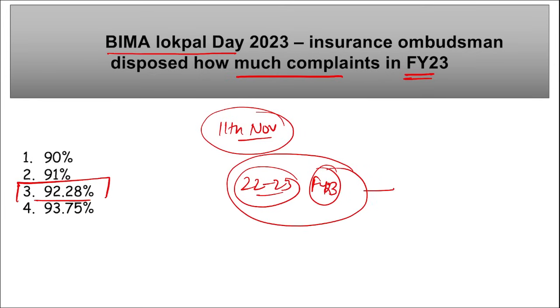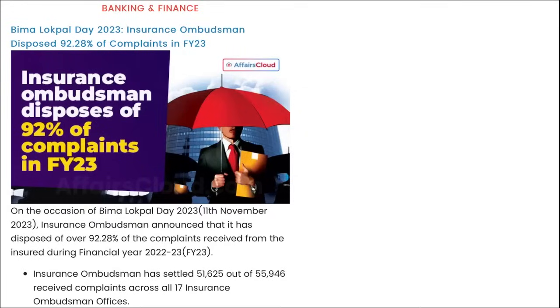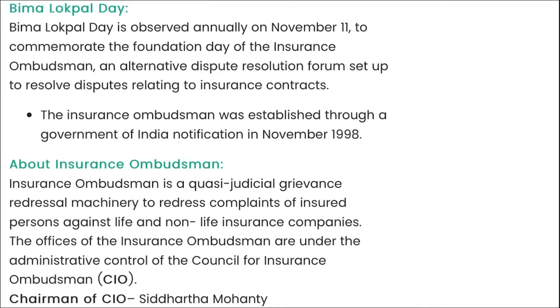During this period, the Insurance Ombudsman received many complaints. Out of those complaints, 92.28% were resolved. The Insurance Ombudsman has settled 51,625 complaints out of 55,946 complaints received during this year. Take a note of this: they have recently resolved 92.28% of the complaints received during this financial year.